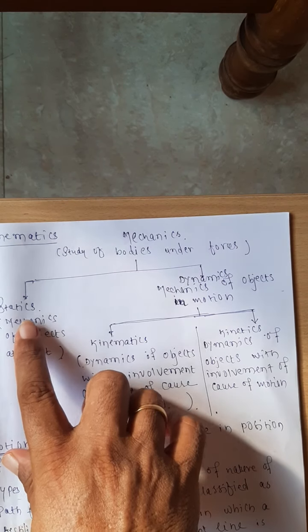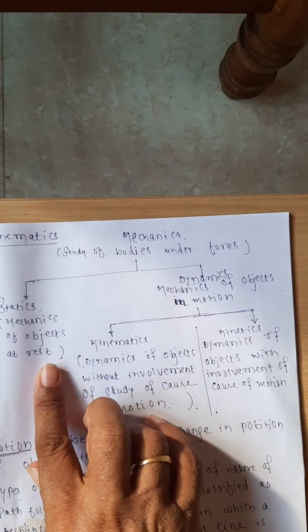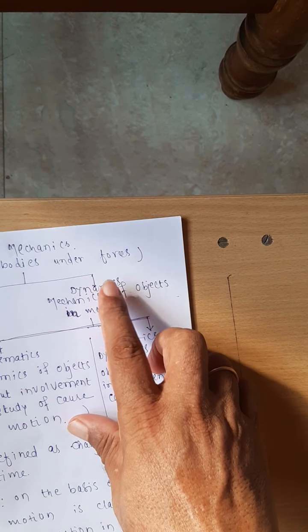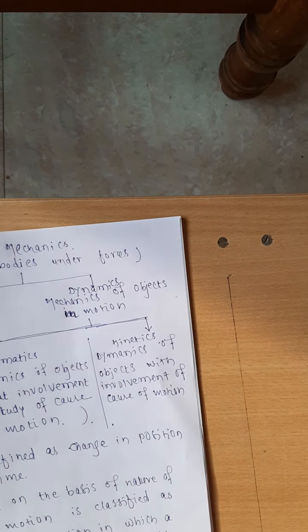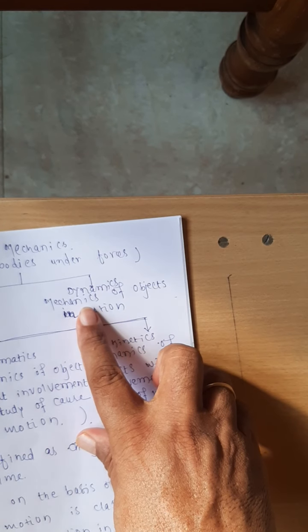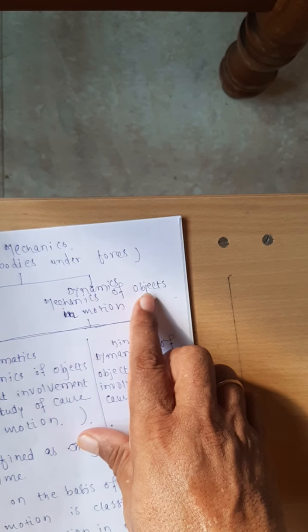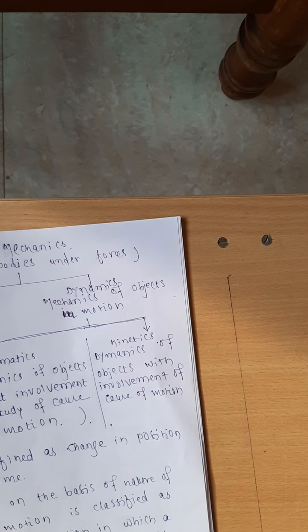That mechanics I call statics, right? Then comes dynamics. I can define dynamics in short as the mechanics of objects in motion. If the objects are moving and experiencing forces, that mechanics I call dynamics.